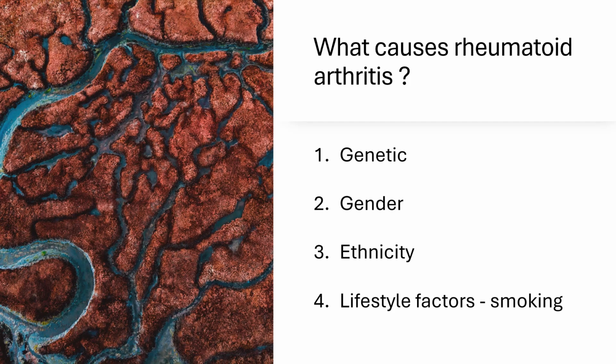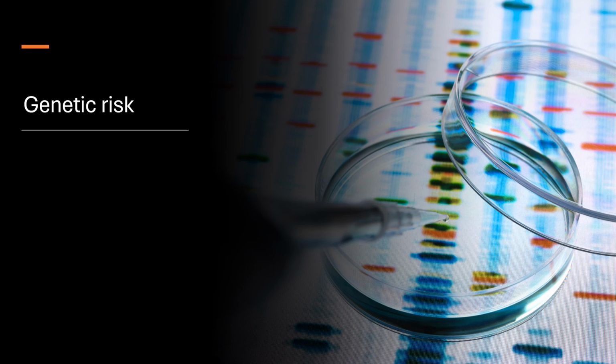So what are the causes of rheumatoid arthritis? These can generally be divided into four factors: genetic, gender, environmental, and lifestyle factors. Genetic factors are very important in causation of this disorder. There is a portion of the genome called the shared epitope, which seems to impart the highest genetic risk.